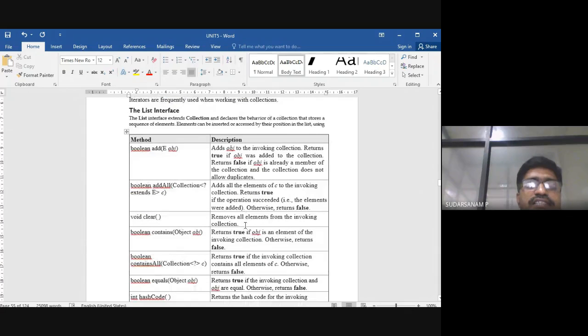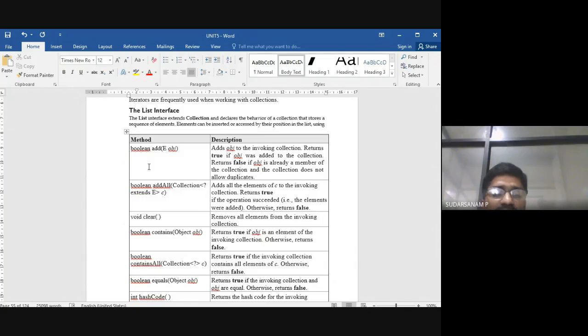The list interface methods: you have boolean add(E obj). Boolean, you know, is either true or false. The object is added if it is true, otherwise it will be false. Another one is boolean addAll, taking a Collection extends E. It adds all the elements of the collection to the invoking collection. It returns true if the operation succeeded and the elements were added, otherwise it returns false.